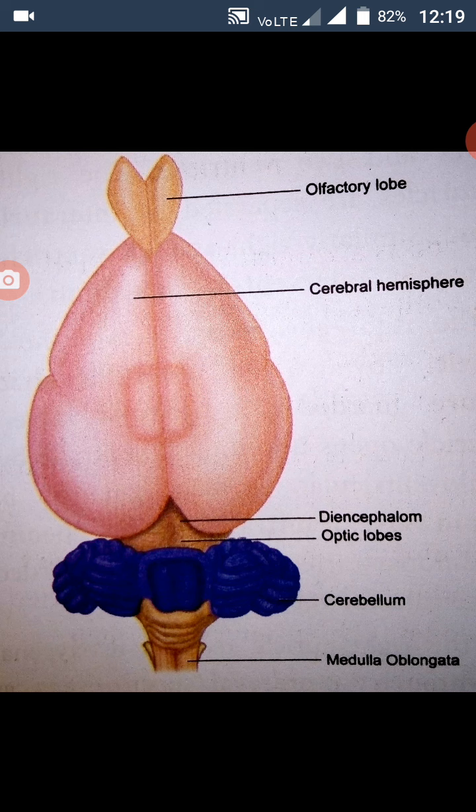The brain is divided into 3: forebrain, prosencephalon, midbrain, mesencephalon, and hindbrain, rhombencephalon. Cephalon means brain. So the forebrain consists of a pair of olfactory lobes, that is the smell lobe, cerebral hemispheres, hemi meaning half, sphere meaning circle, so half circle, and the diencephalon. The right and left cerebral hemispheres are connected by a transverse band of nerve tissue called the corpus callosum.